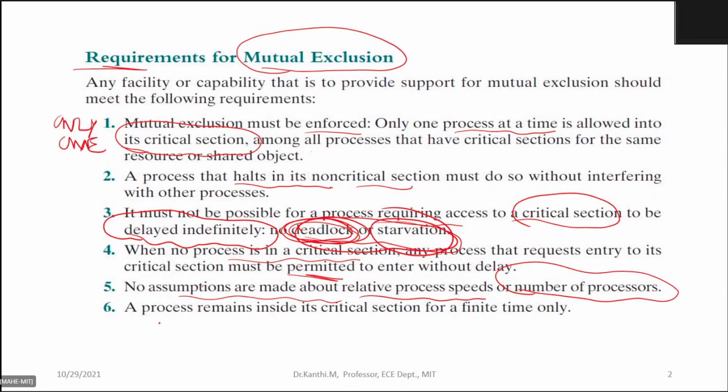And a process remains inside its critical section only for a finite time. We put a limit on how long I can wait for availing the resource. So these are some of the requirements for the mutex.